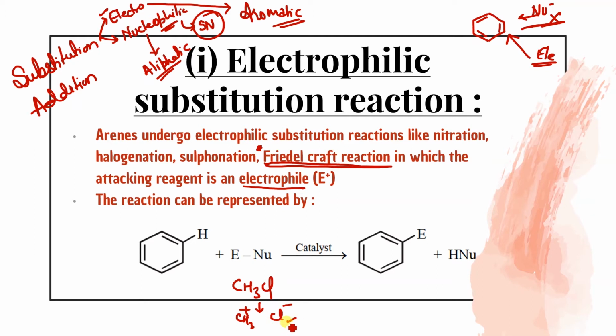This one is the nucleophile and this one is the electrophile. So the electrophile will replace this hydrogen, not the nucleophile. The nucleophile will react with the replaced hydrogen. Did you get that? So here an electrophile got attached. I hope it is clear.